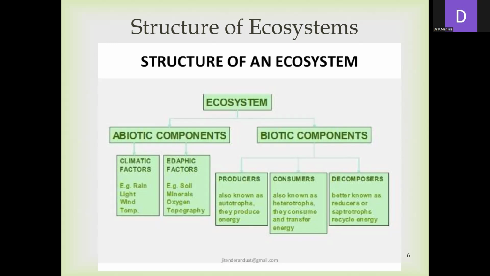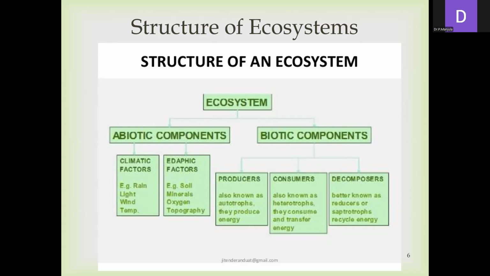So biotic components, that is living organisms, are classified into mainly three types based on their function. The first one is the producers. The living organisms that mainly concentrate on producing energy are called the producers. They are also known as the autotrophs. So producers means they produce energy. The main example for this is the plants.